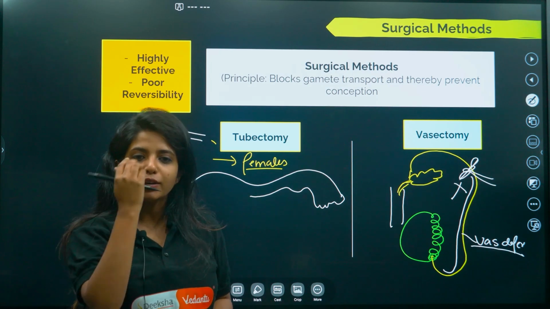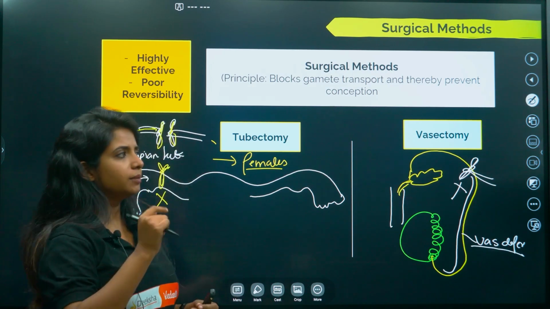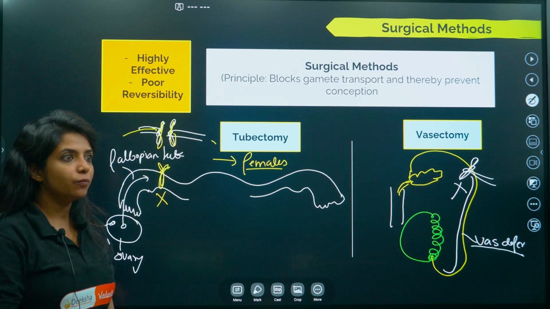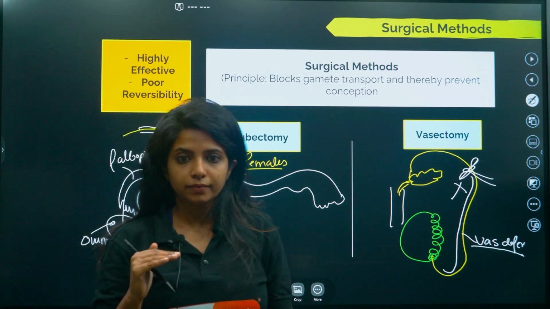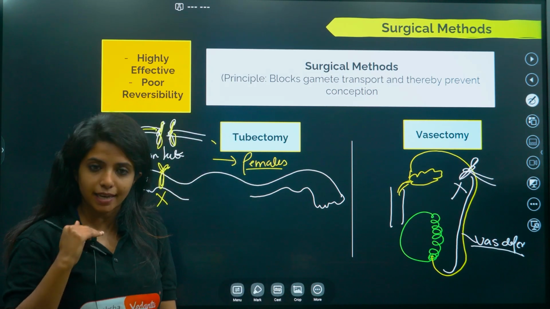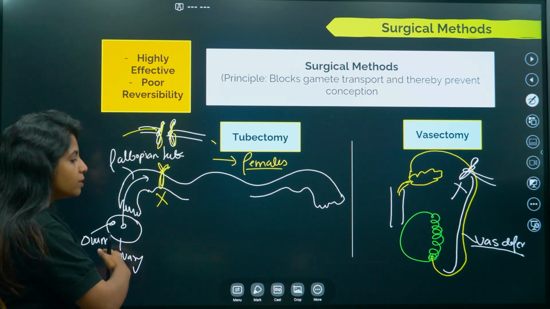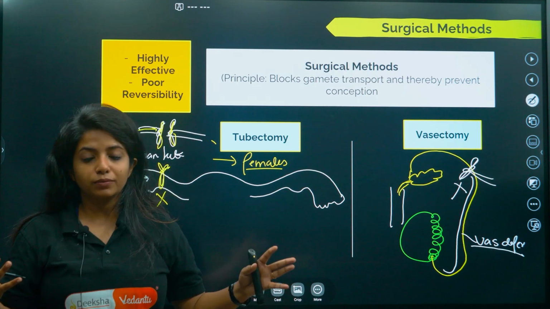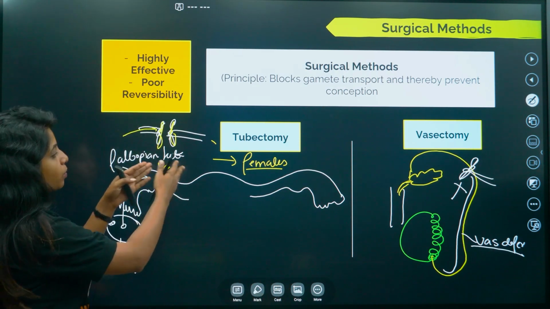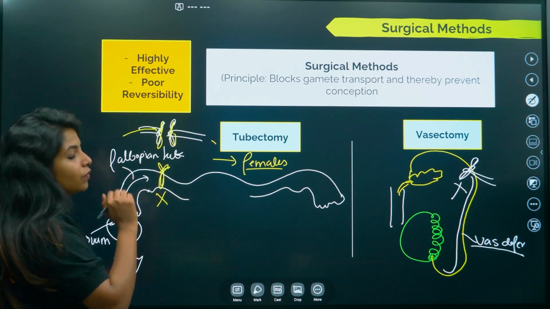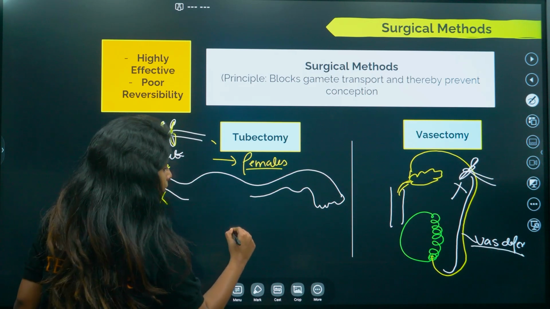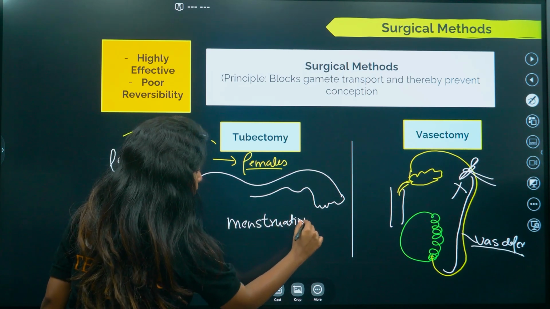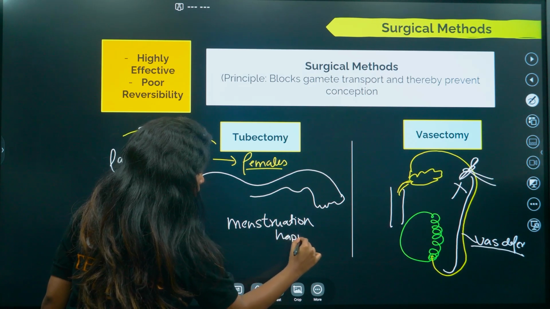Now over here, one major thing that I want you to know is, first thing, people who are undergoing tubectomy, will they have a menstruation cycle? Will they menstruate? Yes, they will menstruate, because the ovary will still be releasing hormones which will be going around everywhere, and ovulation will be happening, but the ovum won't be able to reach there. Menstruation will also be happening every month. Every month the uterus is going to be prepared for it. So menstruation definitely happens.